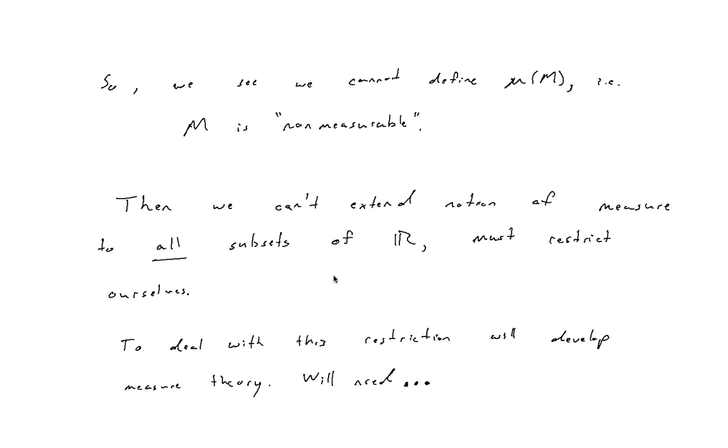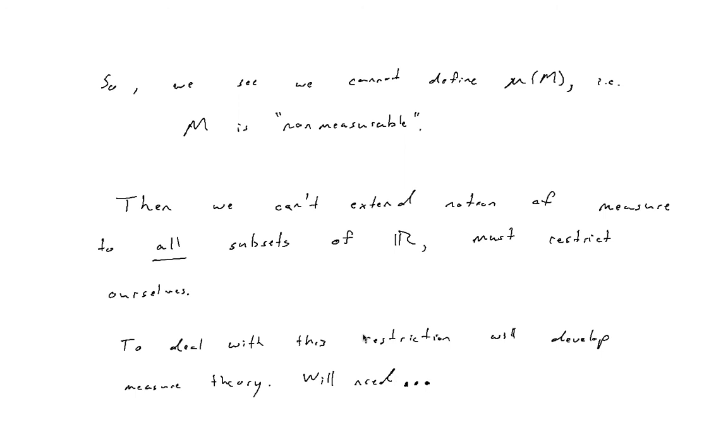So how do we deal with this? Well, this is where the development of measure theory comes in. We'll divide up this power set into non-measurable and measurable sets, and we're going to group all these measurable sets together into an object that has nice union, intersection and complement properties.